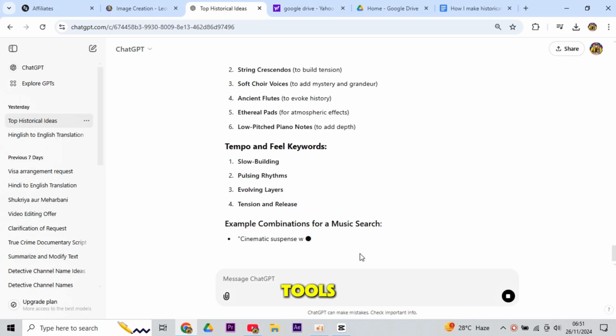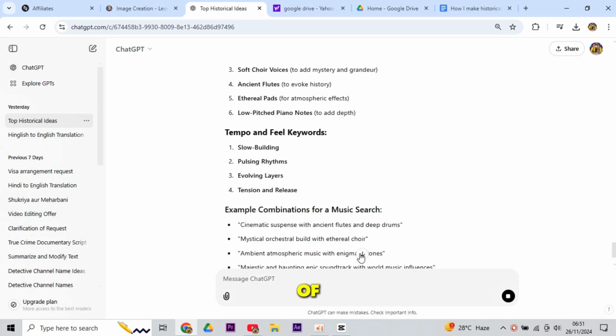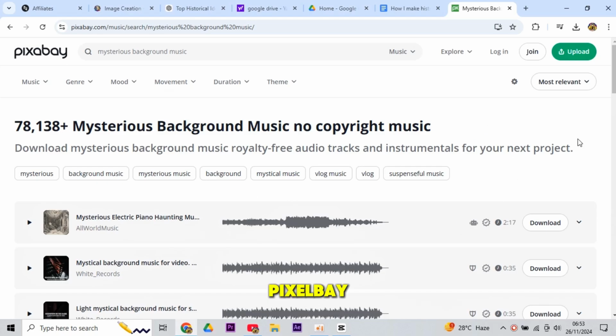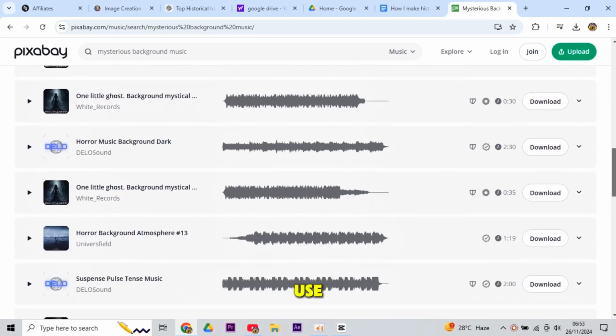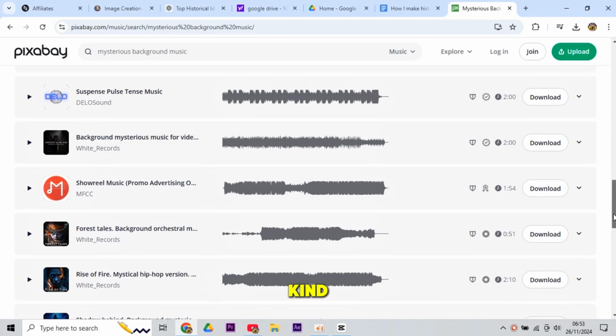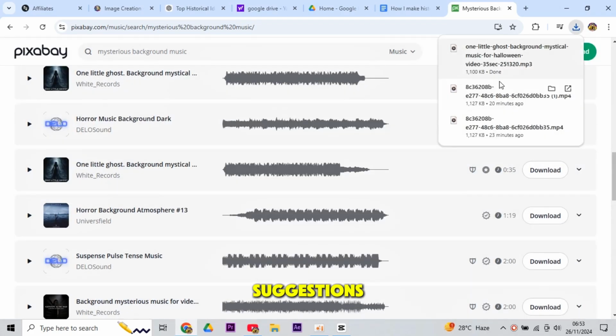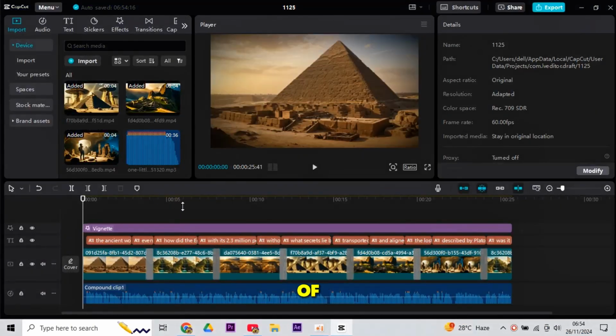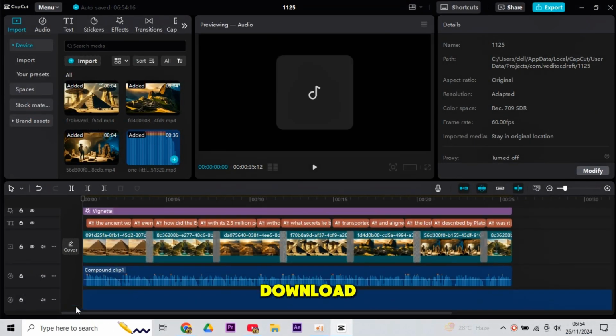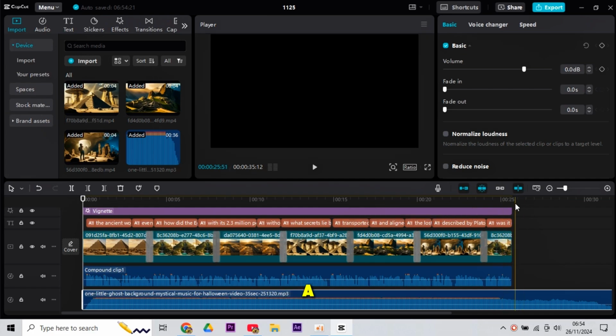Basically, there are many tools that give us background music, but most of them are paid, so we can use Pixabay, which is absolutely free to use. From there, you can find any kind of music. So search the music you have selected from the suggestions. Now you have it. First of all, listen to it carefully and download it. So, we have a piece of perfect background music for our video.